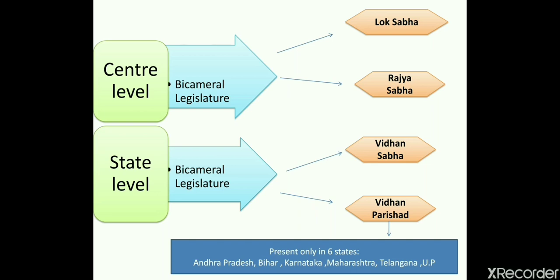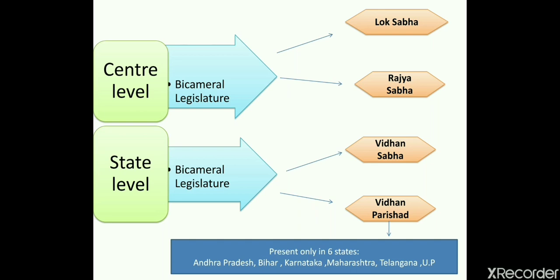So why did I say only 6 states have bicameral legislature? Because of population, because of proportional representation and population. It was thought by the constitution makers that we should have bicameral legislature only in these 6 states, because it depends on the population of the state, whereas in the rest of the states of our country we have unicameral legislature, which means only one house is present.